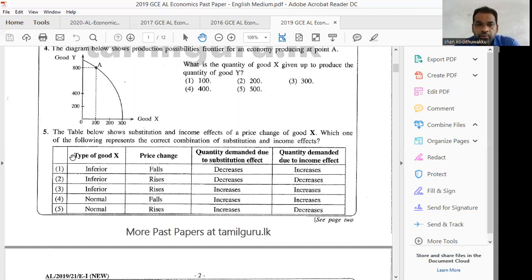Here they have given you type of good, price change, quantity demanded due to substitution effect, quantity demanded due to income effect. It shows substitution and income effect of a price change of good X. Which one of the following represents the correct combination of substitution effect and income effect? Here you should know what is an inferior good, what is a normal good, what is substitution effect, what is income effect. If you know these concepts, you can easily select the answer.